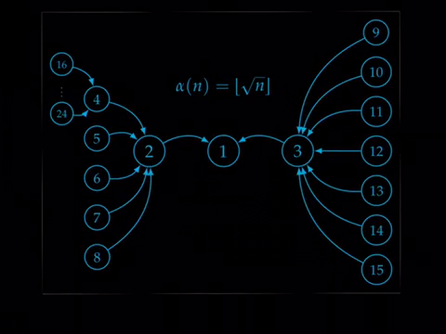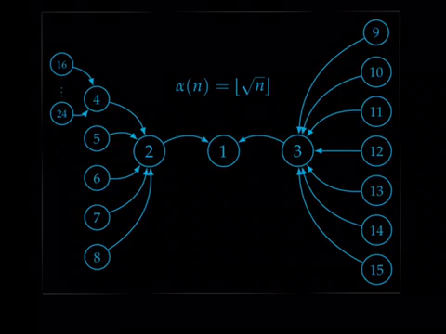Here's an interesting example. Here I took alpha n equals floor of root n. So that means that 2 maps to 1 because the floor of root 2 is 1, the floor of root 3 is 1. Now square root of 4 is 2, so it maps to 2. And floor of root n stays at 2 until you hit 9, which is the next perfect square. So 4 through 8 map to 2. 9 maps to 3 and whatnot. So this is a slightly more complicated version, but notice that no matter which n I pick, there's still a path back to 1. So again, this is your visual representation that if there's a path back to 1, then we can see in a visual way why this theorem is true.